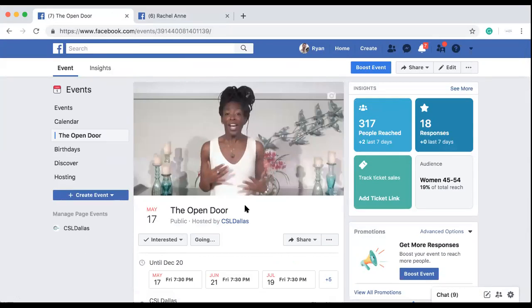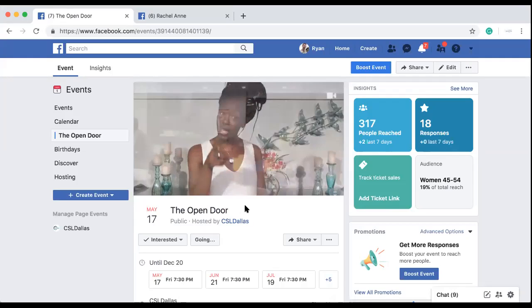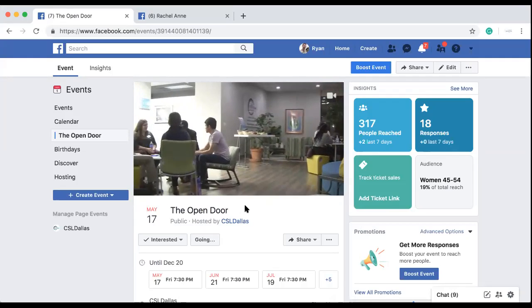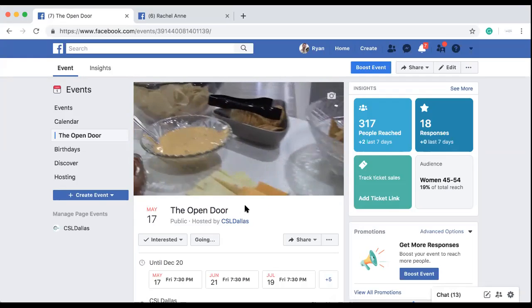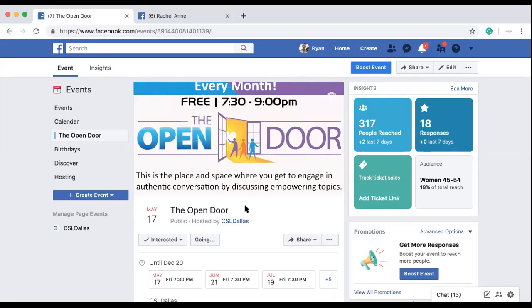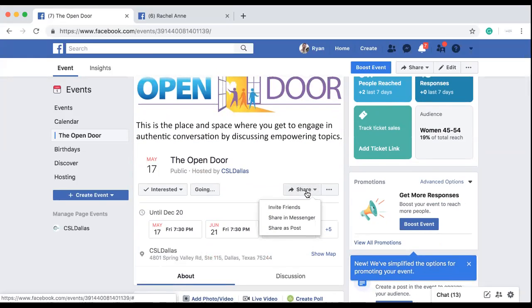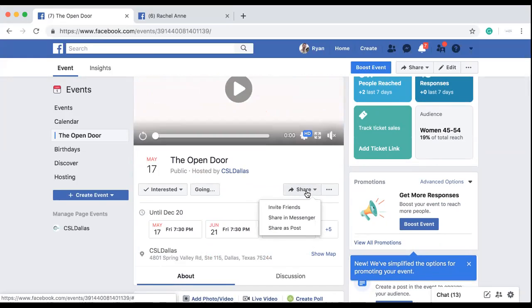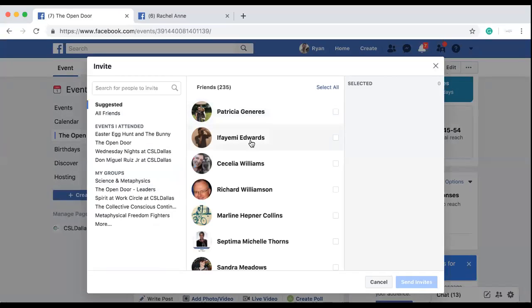You can also do, and I don't mind doing this in the future, we can run some type of gift giveaway with it, right? When we share it, we can give some type of incentive for them to actually share it with their friends. Also, another part to this too is once I'm in the avatar, I can go and friend folks, and I do it with discretion. This avatar is focused for CSL Dallas. And so the people that I friend on here are either members here or they're people who are spiritual seekers, right? And so I can go ahead and I can invite all my friends to this particular event.